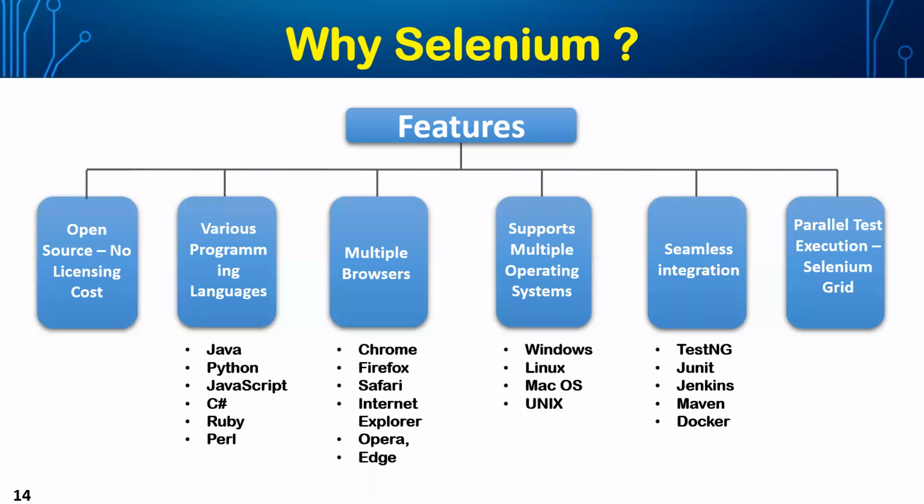CI/CD tool, that is Jenkins, and build it on Maven, and Docker or GitHub. It is a repository tool kind of. So Selenium can easily be integrated with the latest trend of CI/CD tools in the market, thus taking advantage of CI/CD tools as well. So that is how Selenium is made comfortable, and Selenium outstands all the existing tools that are in place.